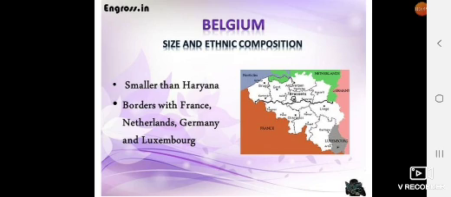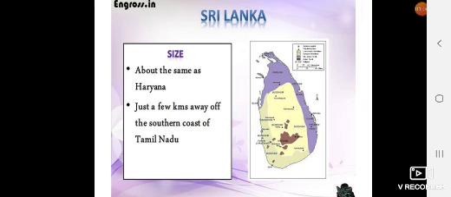The size of Belgium is smaller than Haryana, an Indian state. So the size of Belgium is very small compared to our Indian state Haryana. It shares its border with France, Netherlands, Germany and Luxembourg. Whereas we know that Sri Lanka is our neighboring country. The size of Sri Lanka is the same as Haryana, just a few kilometers away off the southern coast of Tamil Nadu.